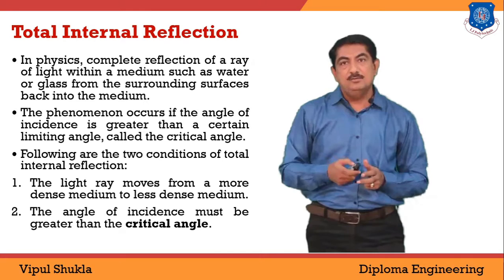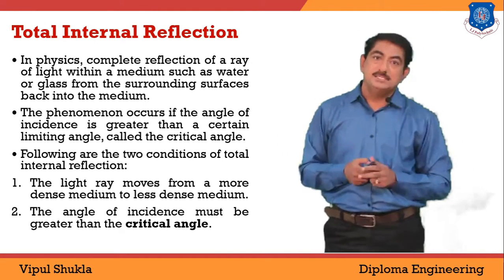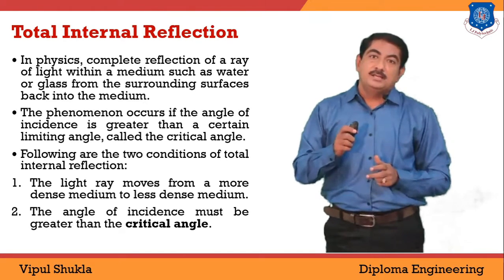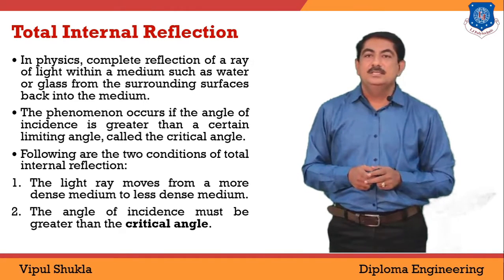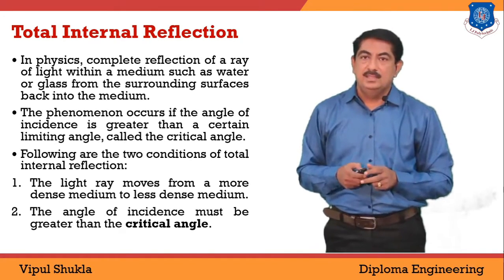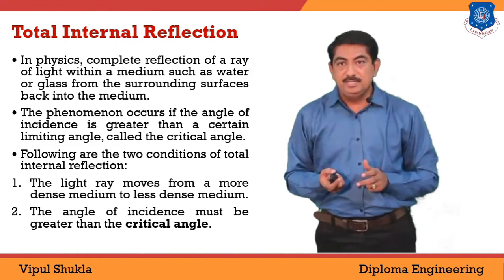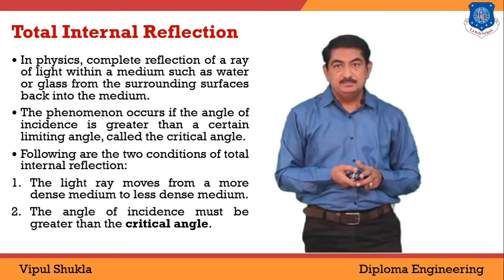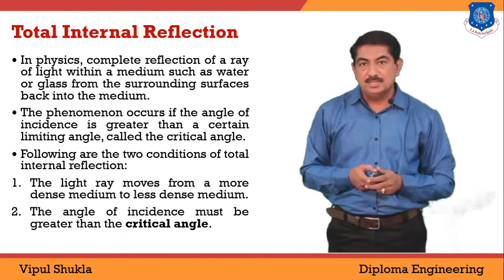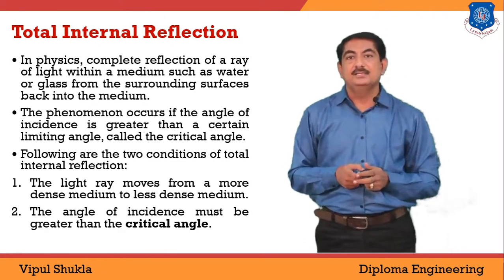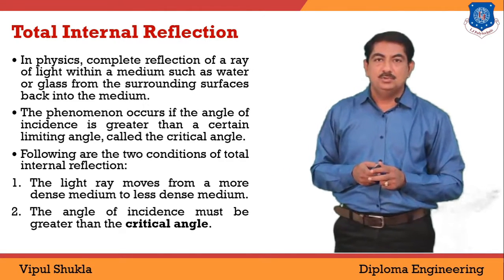Now the question is, what is a critical angle? The critical angle is the angle of incidence for which the refraction angle is 90 degrees. Such an incident angle is known as the critical angle. When light moves from a more denser medium to a less denser medium, TIR, total internal reflection, will take place if the angle of incidence is greater than the critical angle. These are the two conditions for TIR, total internal reflection.